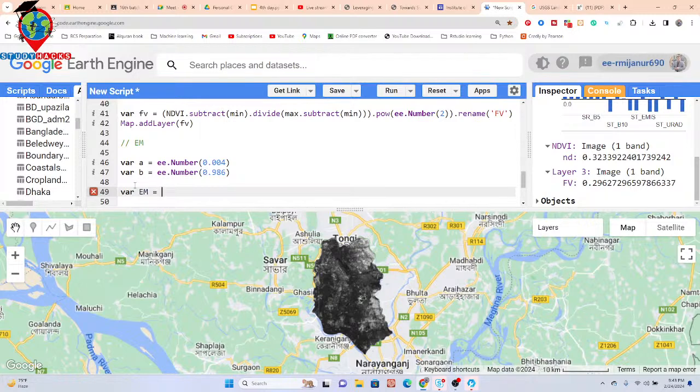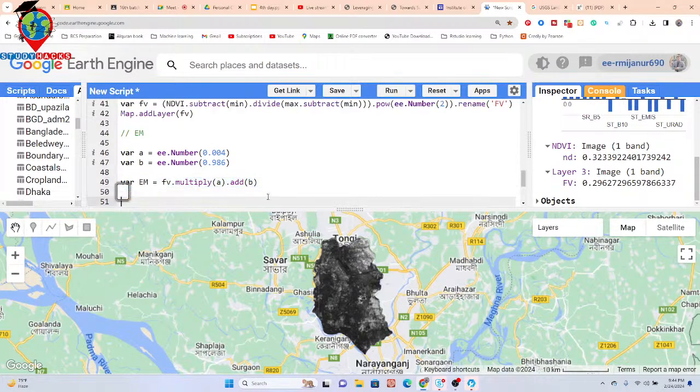I call the fractional vegetation, and this fractional vegetation is multiplied with 0.004, which is A, so I simply copy the A and paste it here. Then it adds 0.986, which is stored in B, so I copy the B and paste here. So now we have calculated the emissivity.